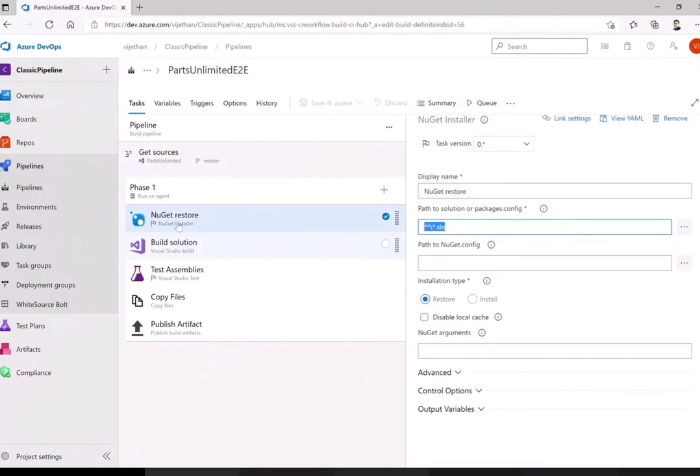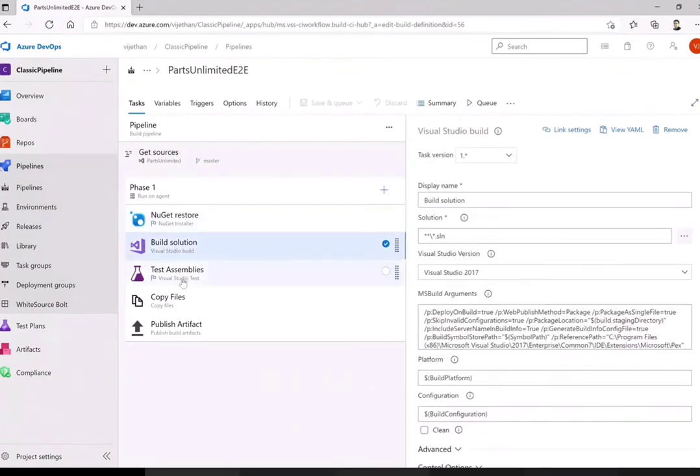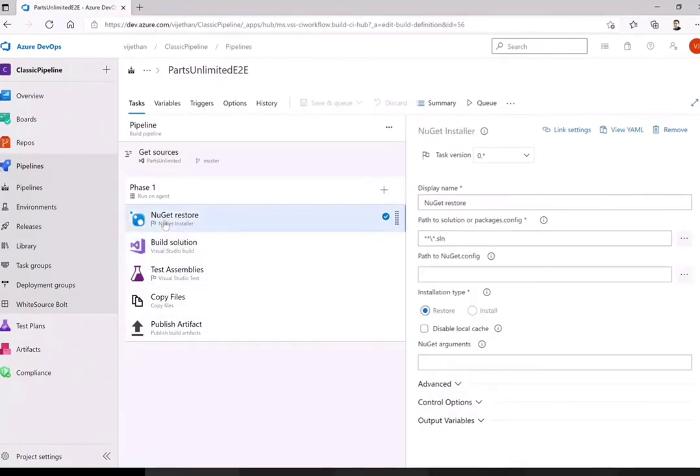At this point of time, just forget about what code we have. This is .NET, but just understand the flow of the pipeline. We are building the solution depending upon the solution file we are pulling from, and these are the tasks. That means this is a workflow which consists of tasks.